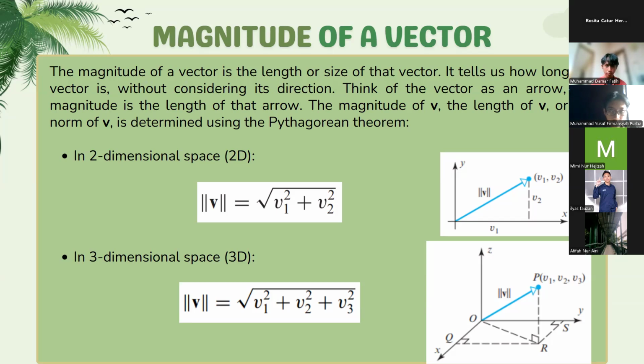The magnitude of vector v, the length of vector v, or the norm of vector v, is determined using the Pythagorean theorem.